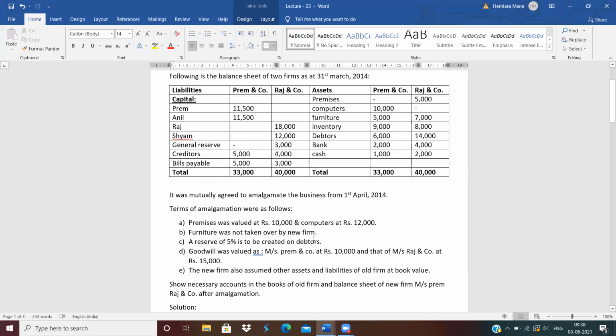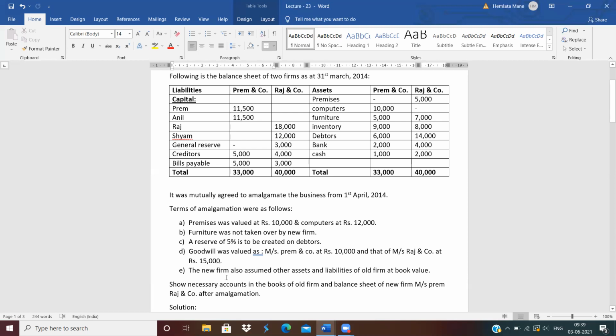Furniture was not taken over by the new firm. The furniture of the old companies, means furniture of Prem and furniture of Raj, were not taken over by the new company. A reserve of 5% should be created on debtors, means should create a 5% RDD on debtors. Goodwill was valued at rupees 10,000 for Prem and goodwill of Raj is 15,000.